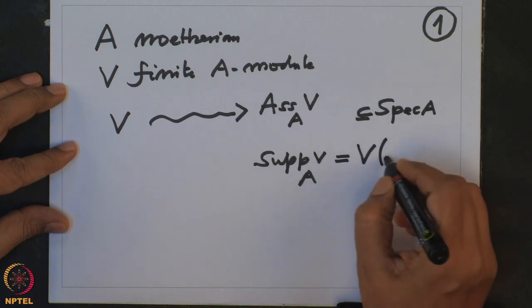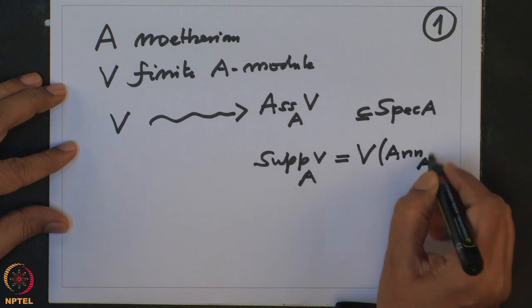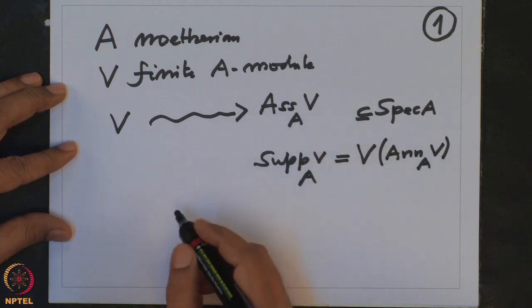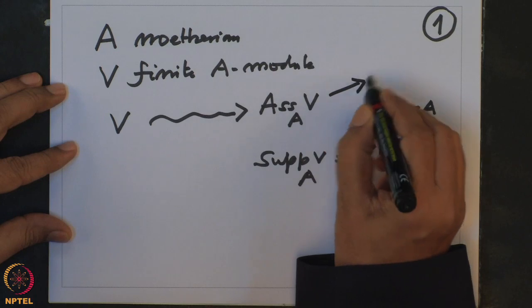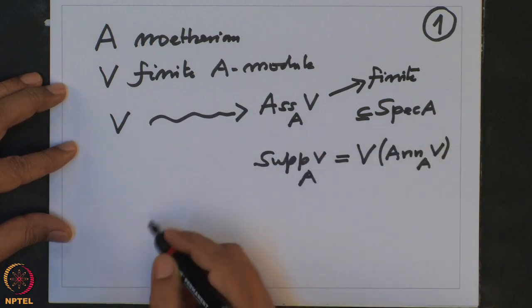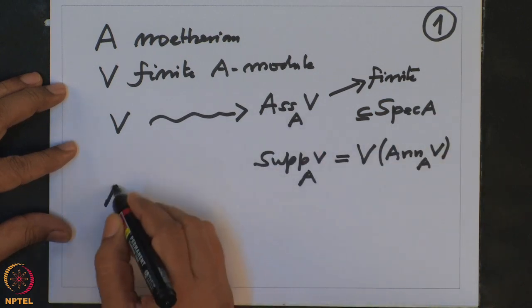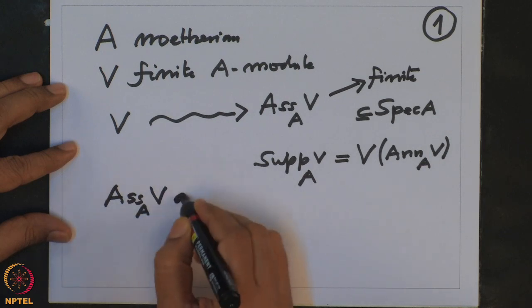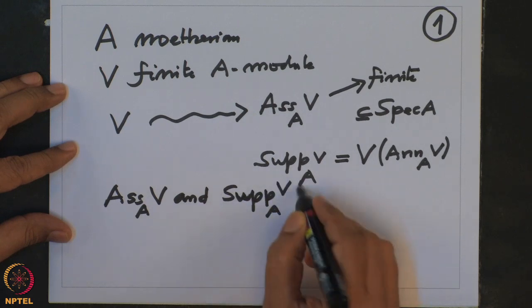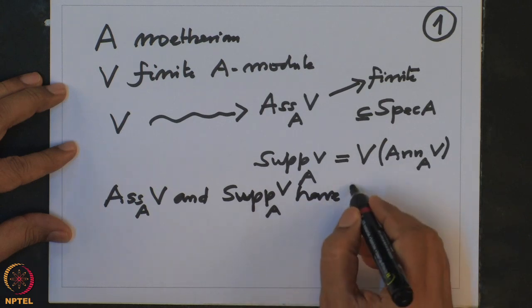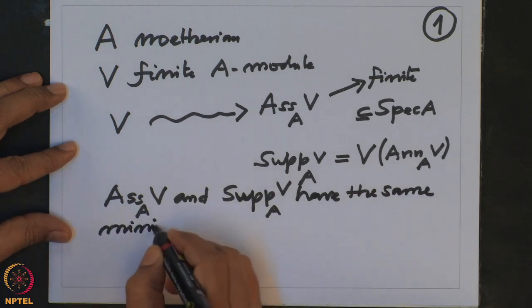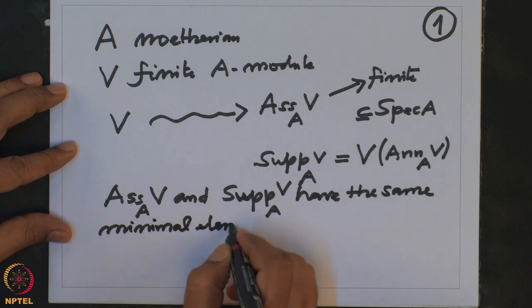This is V of annihilator of V. We have also checked that the associated primes is a finite set, and that both these sets, associated primes of V and support of V, have the same minimal elements with respect to the natural inclusion.